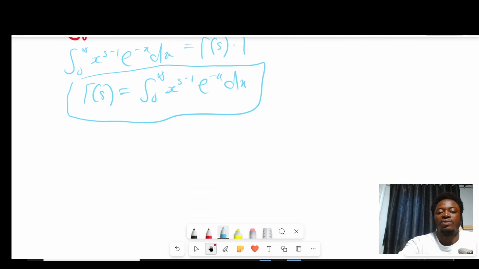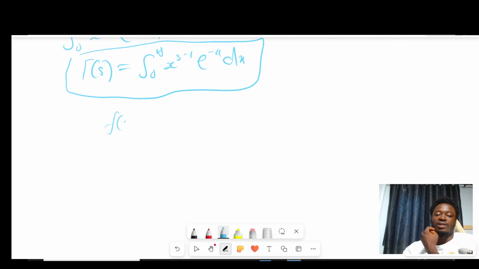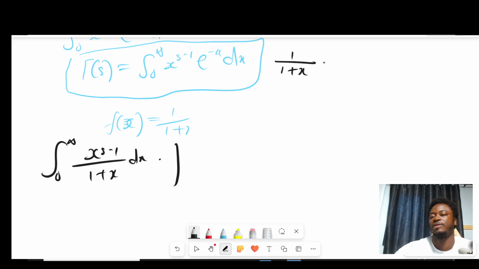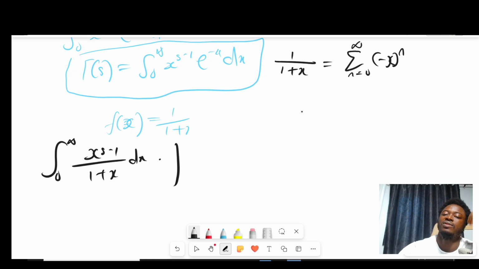is. Another example we're going to look at is the case where f of x is equal to 1 over 1 plus x. So in this case, you are looking at the integral from 0 to infinity of x to the s minus 1 over 1 plus x dx. Now this case is not too difficult to evaluate, because you can just get the series expansion of 1 over 1 plus x, which is basically the sum as n runs from 0 to infinity of negative x to the n power.